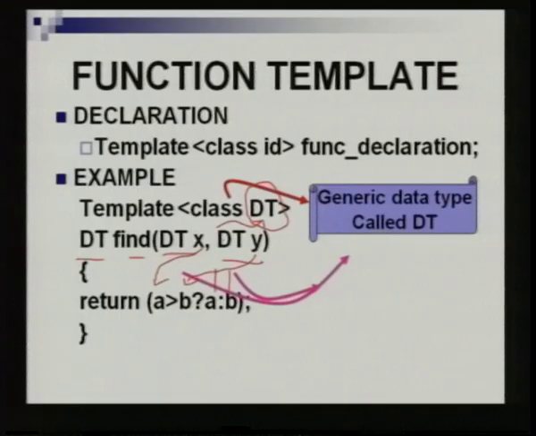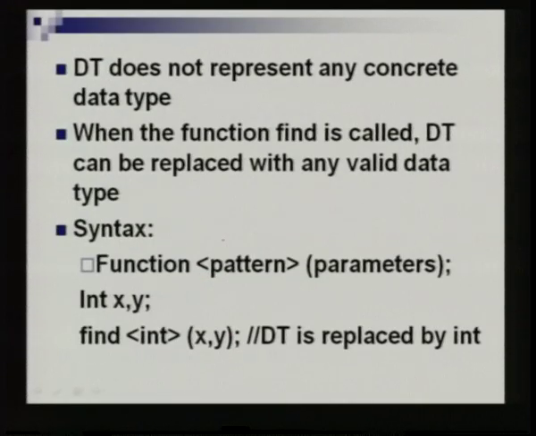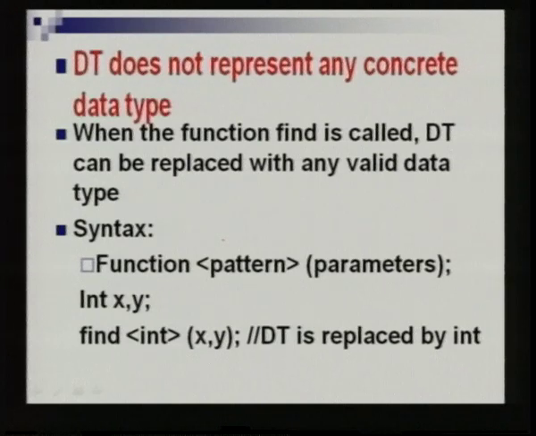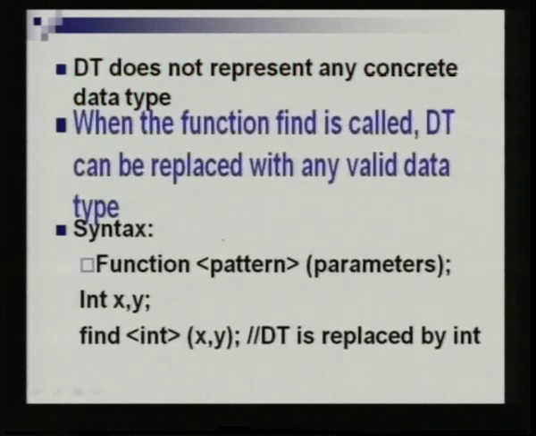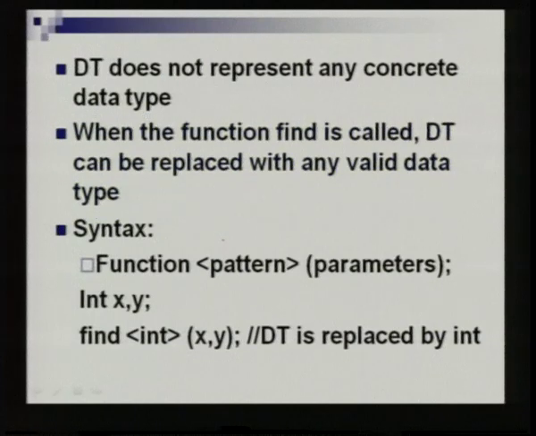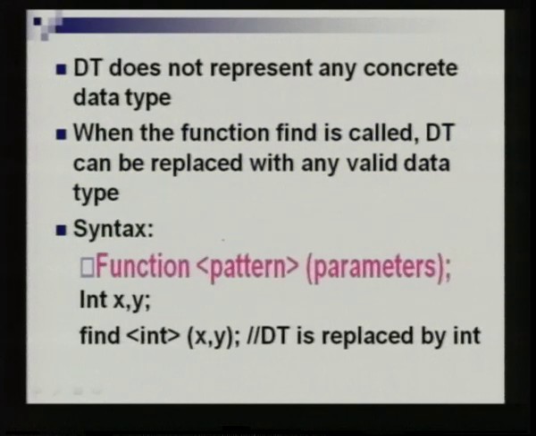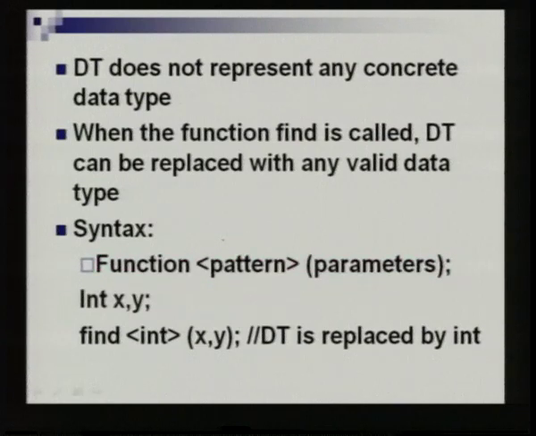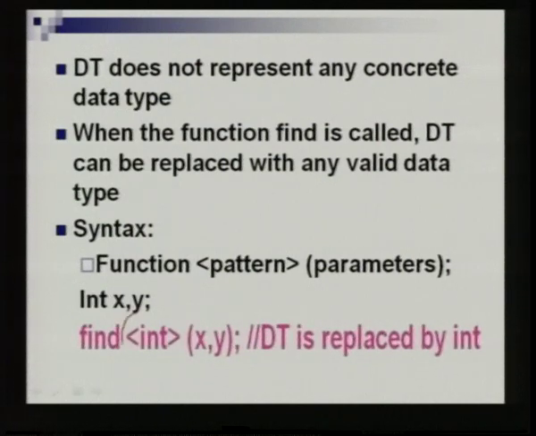So, dt is called the generic data type. It does not represent any concrete data type. When the function is called, dt can be replaced with any valid data type. So, syntax is what you have already seen: function name, the pattern and the parameters, integer x and y. find is the function name. So, when you are calling that function, you should use the pattern like this.